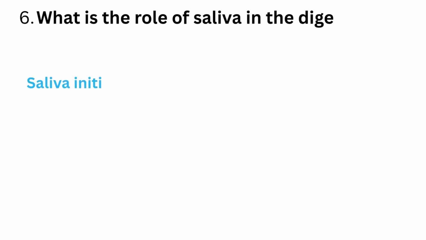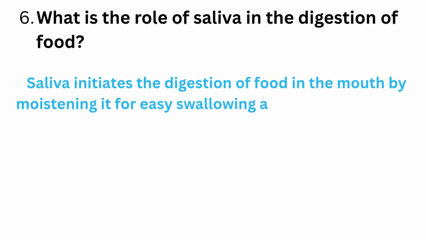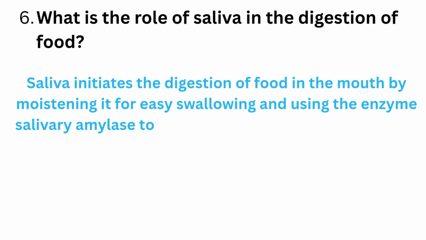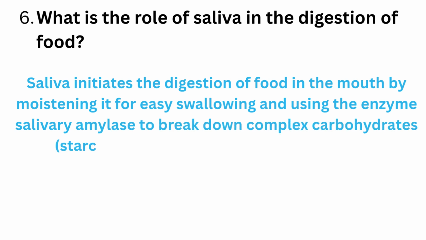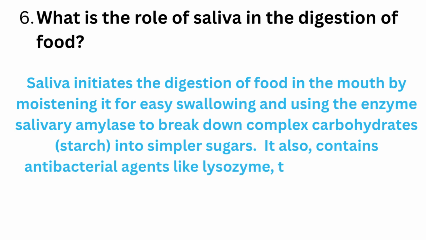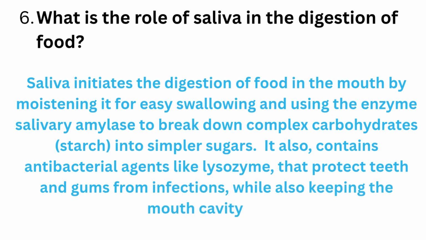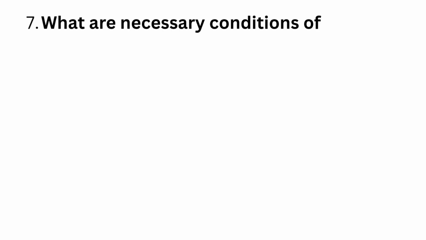What is the role of saliva in the digestion of food? Saliva initiates the digestion of food in the mouth by moistening it for easy swallowing and uses the enzyme salivary amylase to break down complex carbohydrates, starch, into simpler sugars. It also contains antibacterial agents like lysozyme that protect teeth and gums from infections, while also keeping the mouth cavity clean.